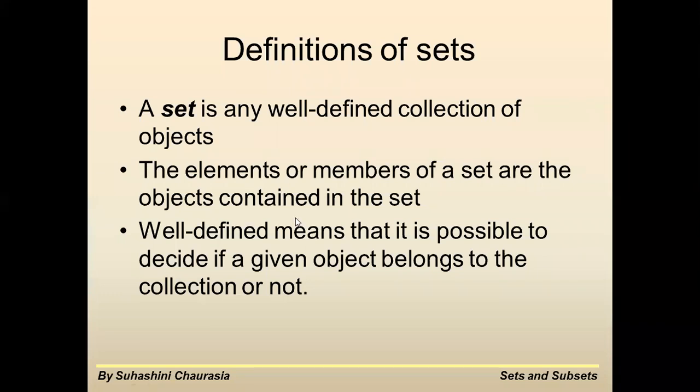Okay, so that is also a well-defined collection. Well-defined means that it is possible to decide if a given object belongs to the collection or not. एक well-defined है, उसको आप एक तरीके से नोट डाउन मैथमेटिकल स्ट्रक्चर के फॉर्म में उसको रिप्रेजेंट कर सकते हो. Then you call it as a well-defined.